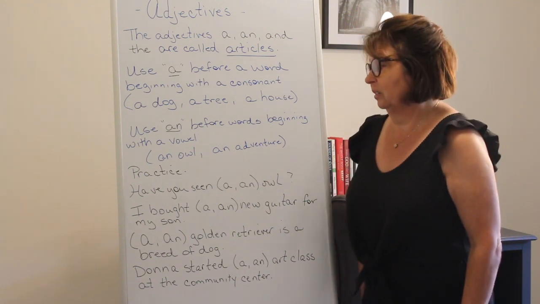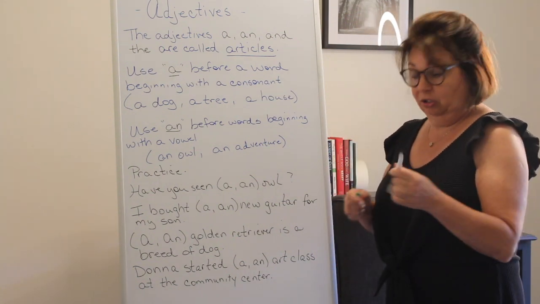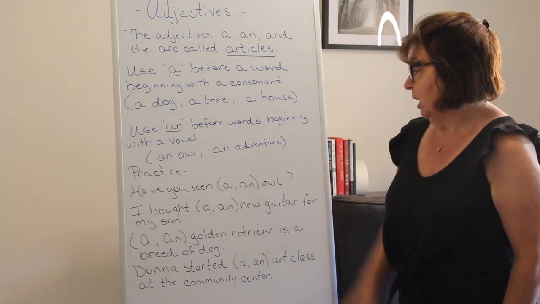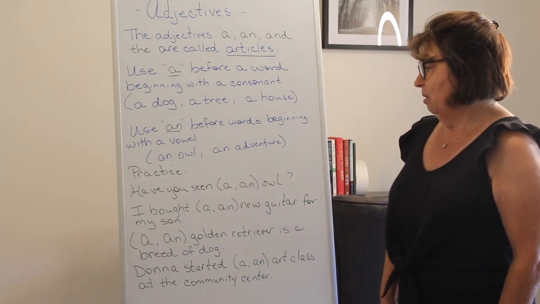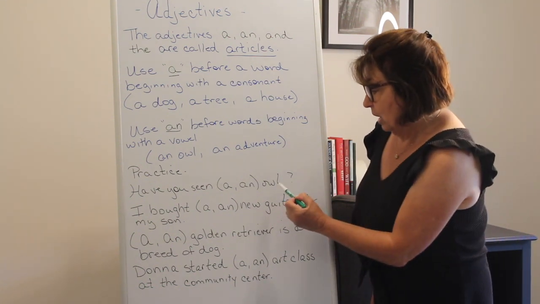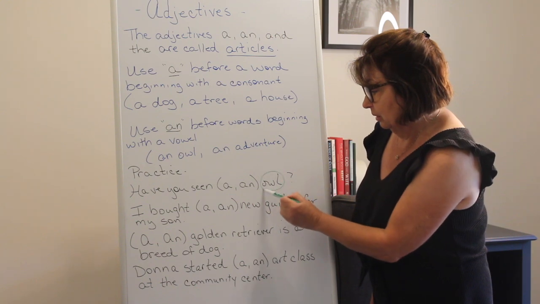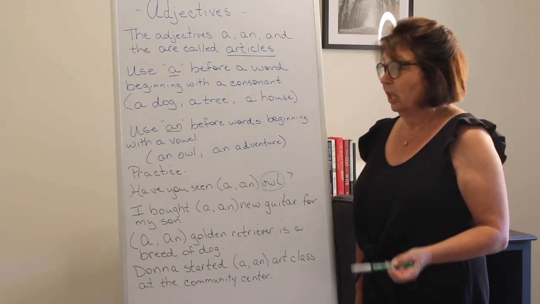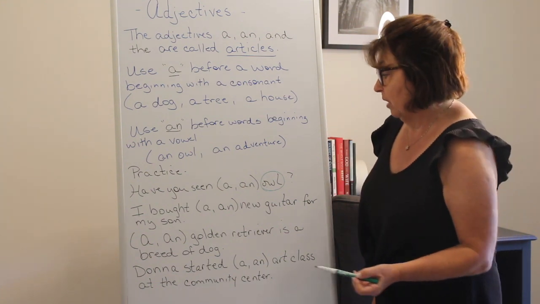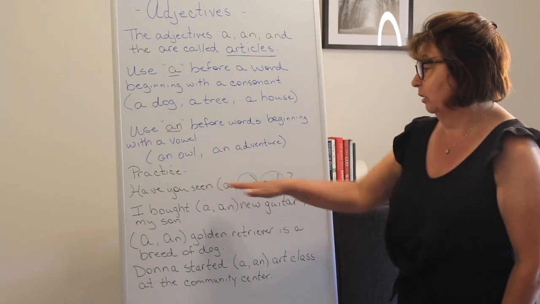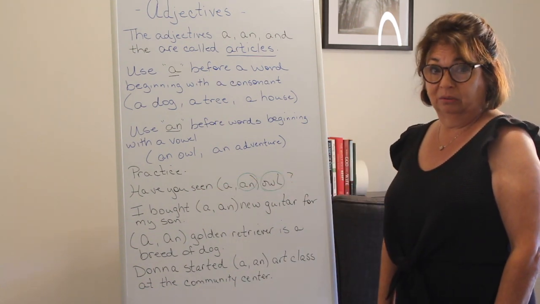So let's look at some practice sentences. And we need to choose if we're going to use the word a or an. The first one, have you seen a or an owl? What do you think? All right, so we have to look at this word to make that decision. This word starts with an O, which we know is a vowel. So we know when we have something started with a vowel, we have to use the word an. So the sentence would be, have you seen an owl?